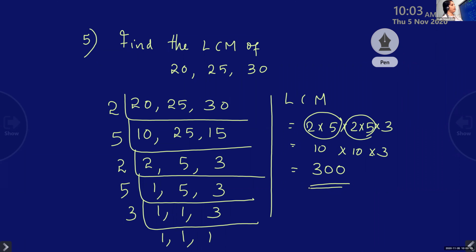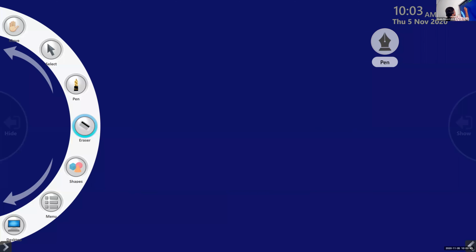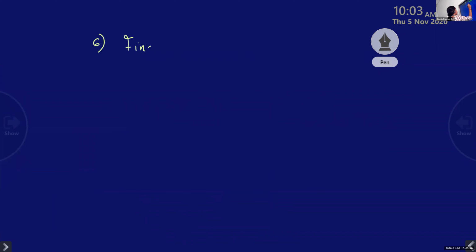Harriet, do you have any problem to understand? No. Now I'll give one question to you with these three numbers itself. Question number 6. Find the LCM of... Shri Rudra, you came just now only, right? Shri Rudra, you understood? Yes, ma'am.